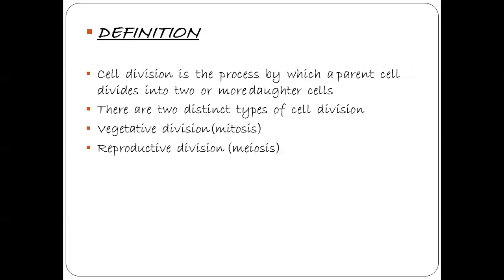One is mitosis, that is called vegetative division, because it takes place in vegetative parts of the plant and helps in the growth of that plant. And the next division is meiosis. Another name is reproductive division. That means this meiosis takes place in reproductive cells.